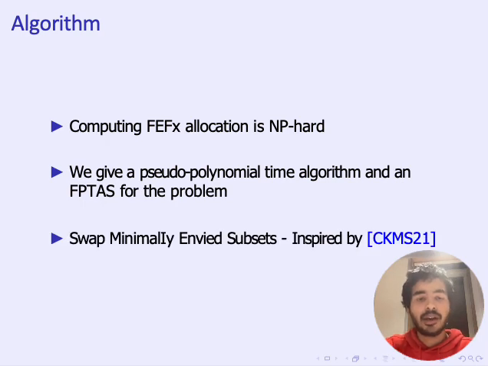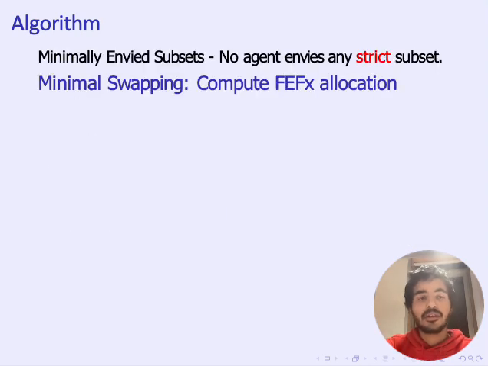And the key idea behind the algorithm is to swap minimally envied subsets. And this in turn is inspired by previous work by Chaudhary et al., who do the same thing, but in the unconstrained case. And here's how the algorithm actually works.